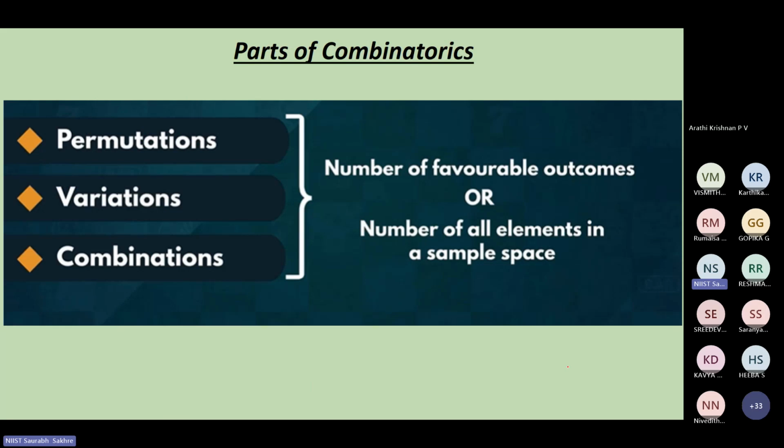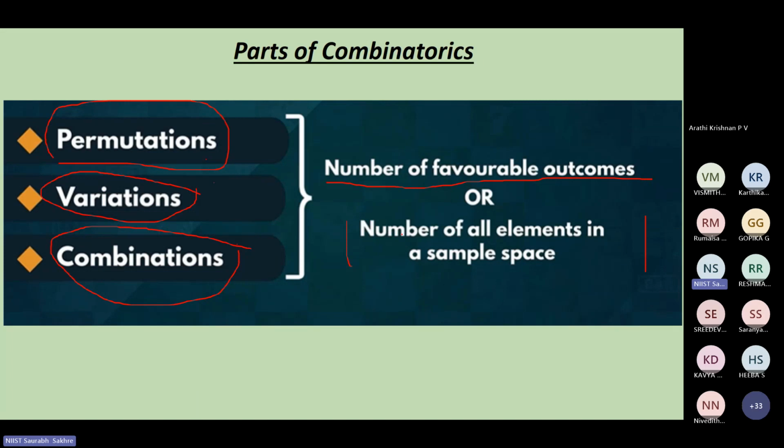There are three parts in combinatorics. First is permutations, as you can see here. Second is variations, and third is combinations. All this we do for the number of favorable outcomes or the number of all elements in a sample space. I will discuss favorable outcomes in the probability class; that time you will be more aware.